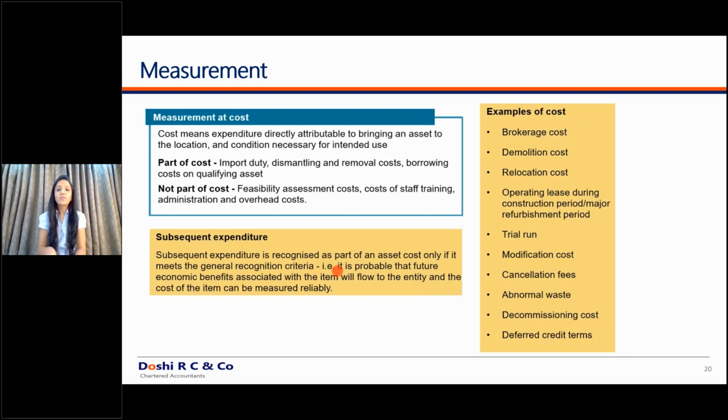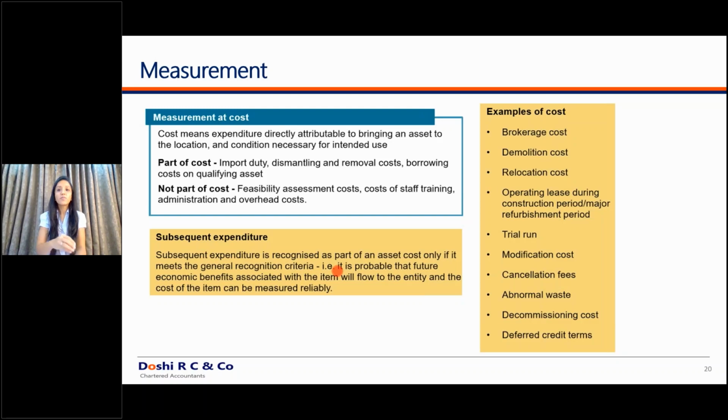For example, after 25 years, I would incur a cost of 25 crores. Now here comes a provision which is linked with another standard, that is Ind AS 37. Ind AS 37, that is provisions, contingent liabilities and contingent assets, provides the measurement criteria for such kinds of costs. These costs have to be discounted to present value.